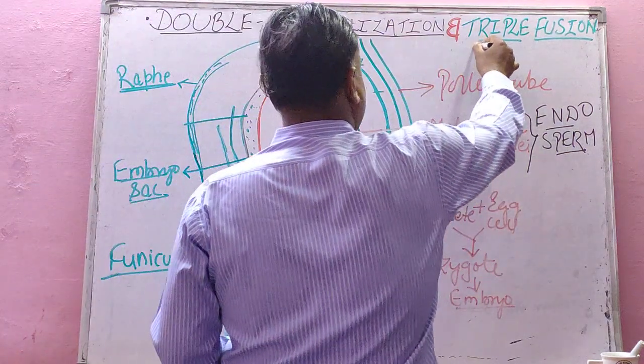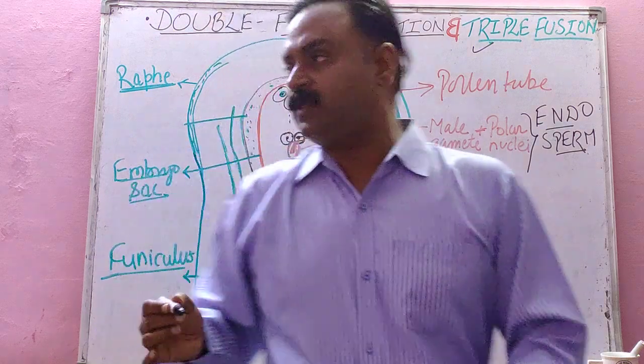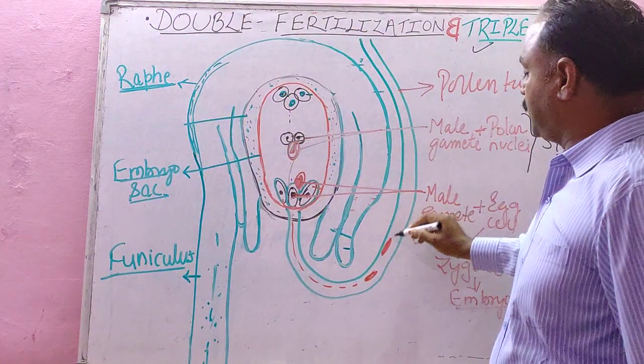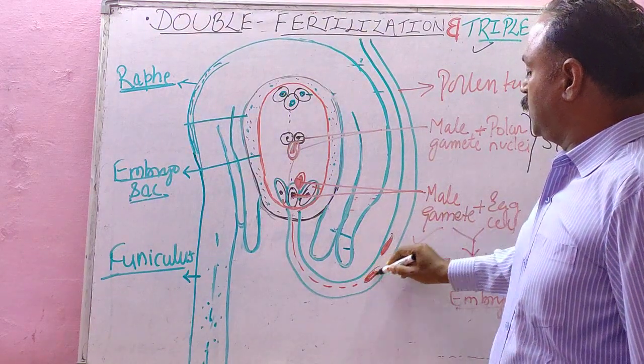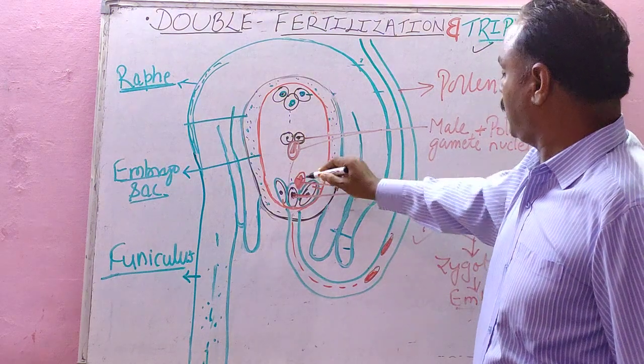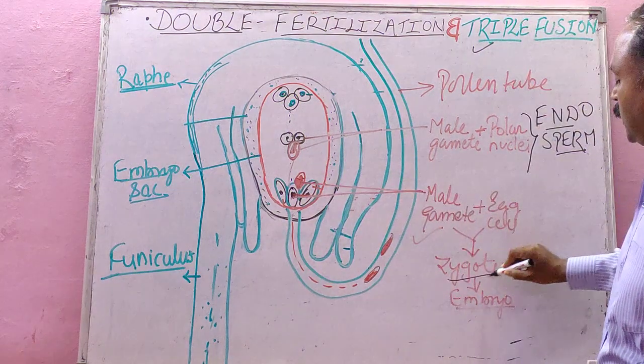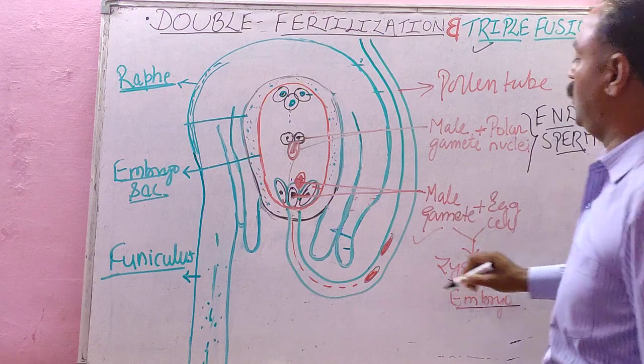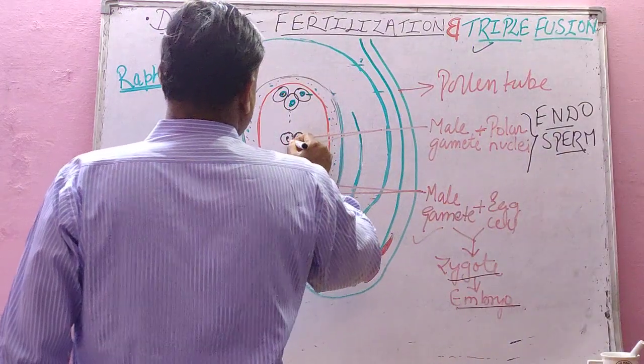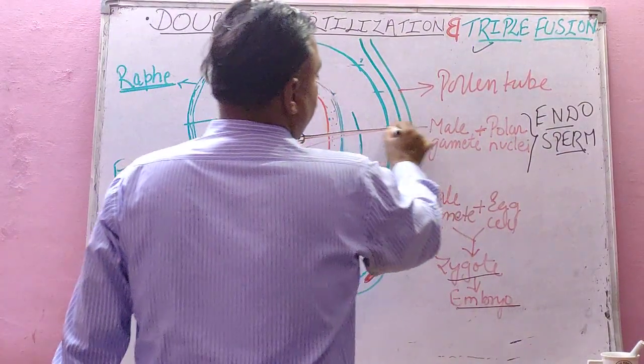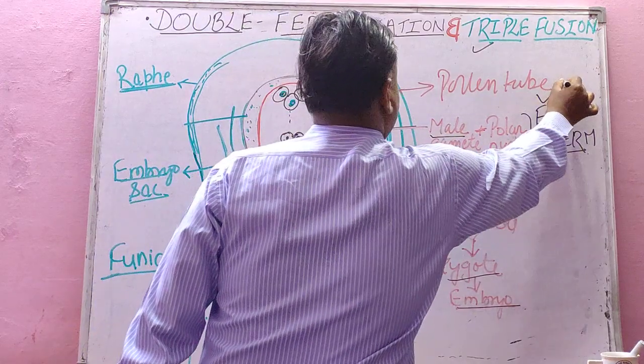And what is triple fusion? Student, again, what is double fertilization? In angiosperm, two male gametes are produced. One fuses with the egg cell to form zygote that develops into embryo. Another one fuses with the polar nuclei to form endosperm.